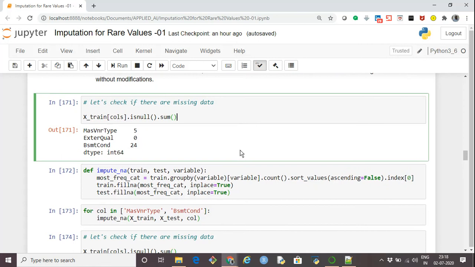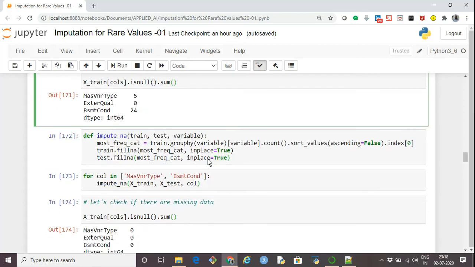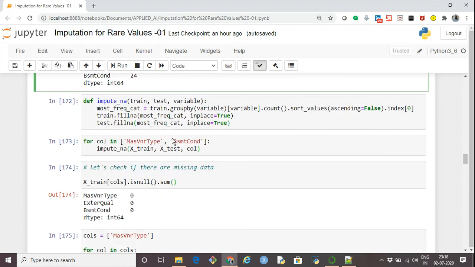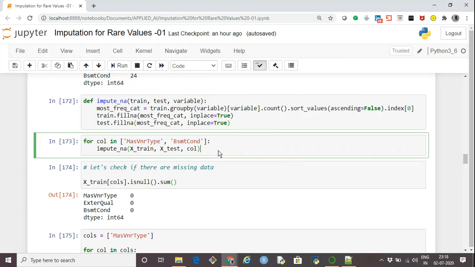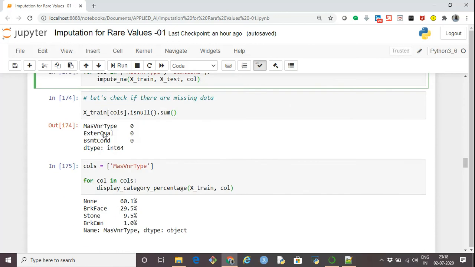Now I'm just checking if there are any missing data. Yes, I found some missing data, so I'm creating a function impute NA. For each of the categories for which we found missing data, it will find the most frequent category and replace the missing data with that most frequent value. I'm doing this in both the train and the test data set. Basically, whatever functions or changes we apply in the train, the same we have to apply in the test data set as well. After missing data imputation, we can check, okay, there is no missing data, so that is fine.